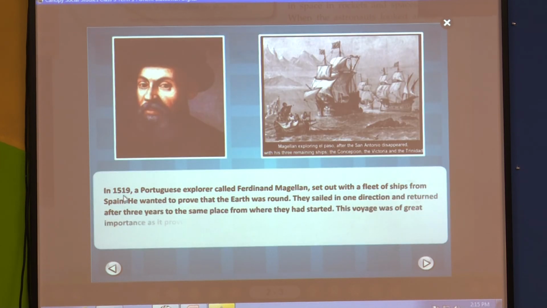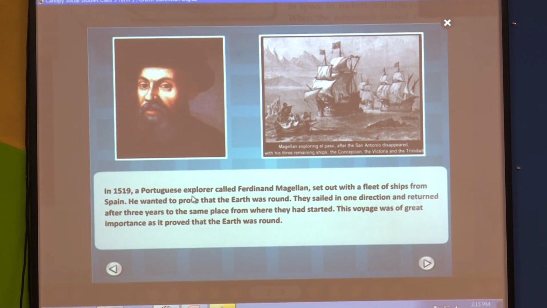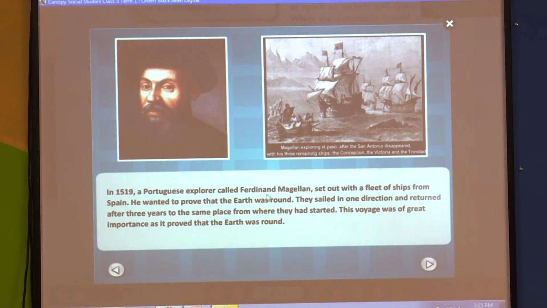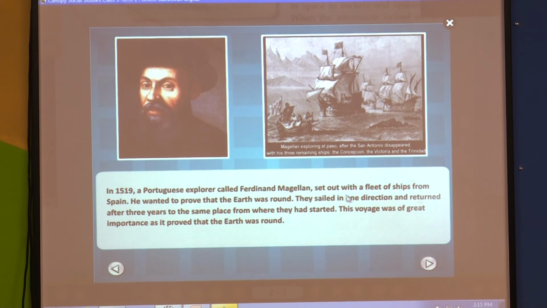In 1519, a Portuguese explorer called Ferdinand Magellan set out with a fleet of ships from Spain. He wanted to prove that the earth was round. They sailed in one direction and returned after 3 years to the same place from where they had started.